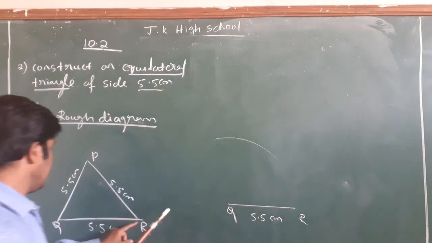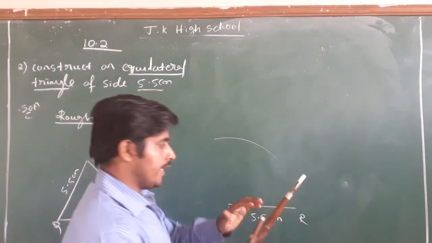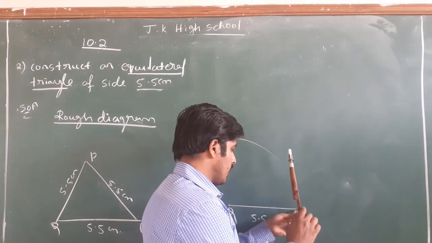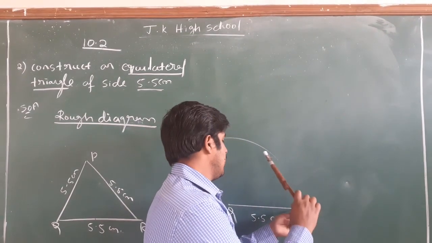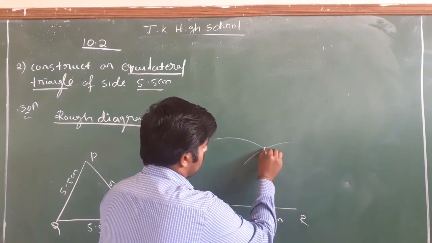Again, RP is also 5.5 centimeter. Therefore, no need to measure it again. Place the compass needle on the vertex R and draw one more arc. And both will meet at this point.